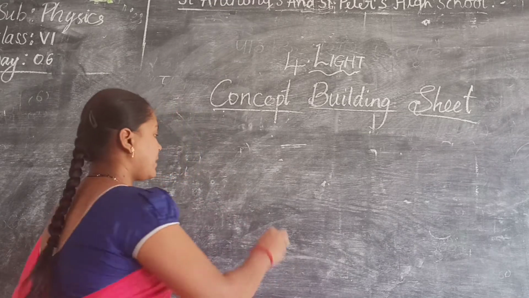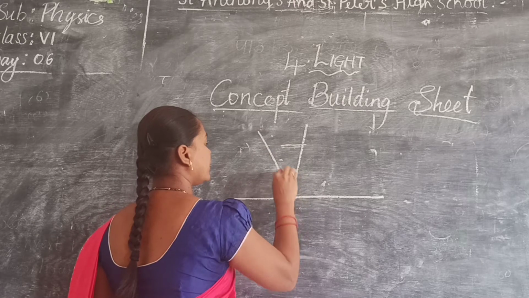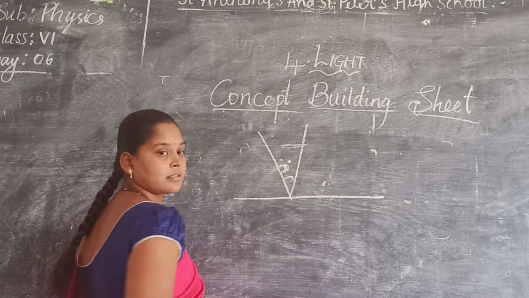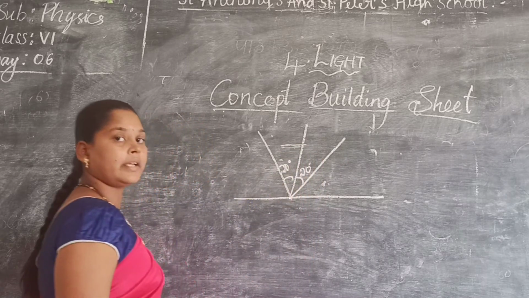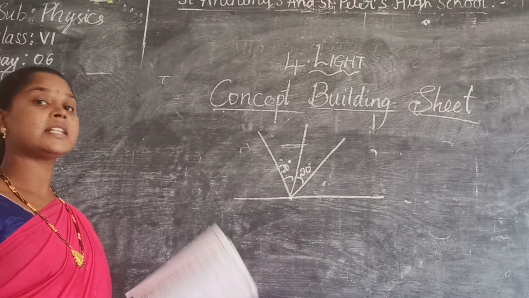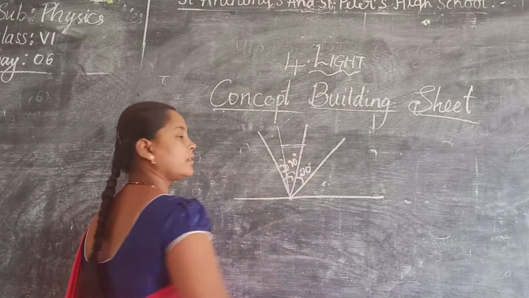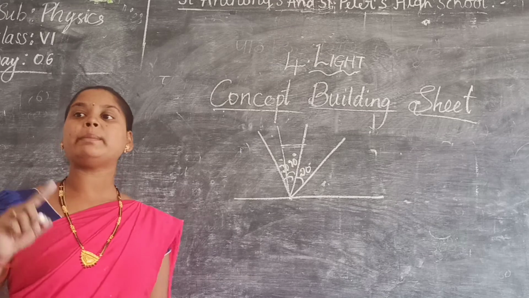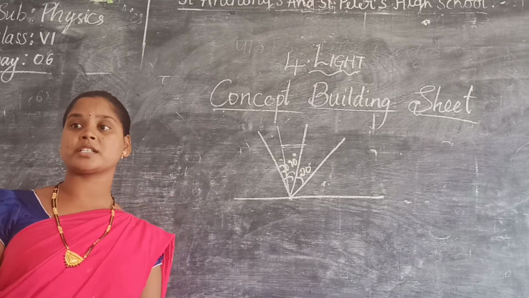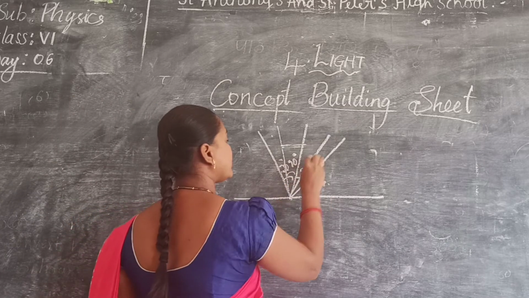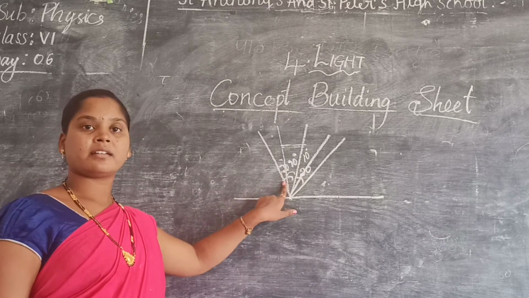What they are asking is, this is the mirror. Angle of incidence is how much? 20 degrees. And what will be the angle of reflection? 20 degrees. Yes. Okay. They are saying that the angle of incidence is decreased by 10 degrees. Then what percentage are they asking? They are not asking a direct question. They are asking the percentage. How much percentage of this will be decreasing?